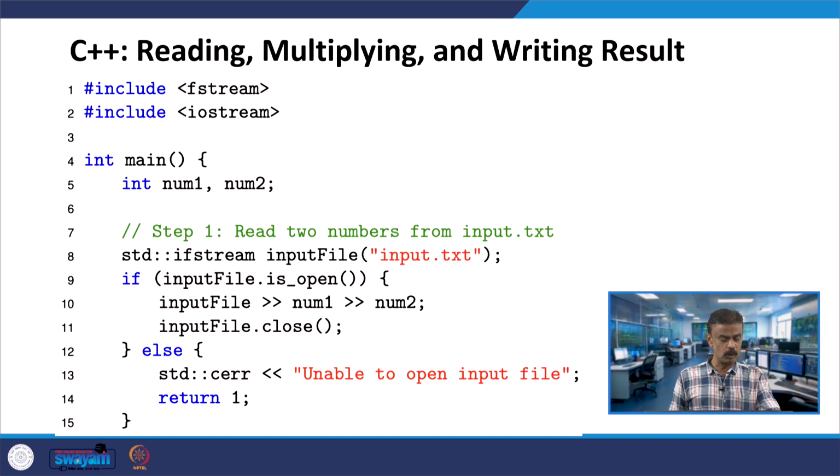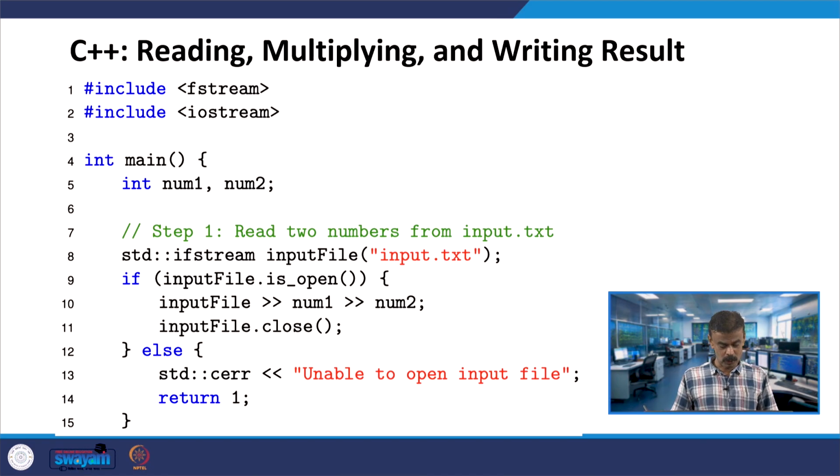Here we are including fstream and iostream. num1 and num2 are two integer variables. Here you have an input file under the class ifstream, and it will handle input.txt. The input file invokes the is_open member function.